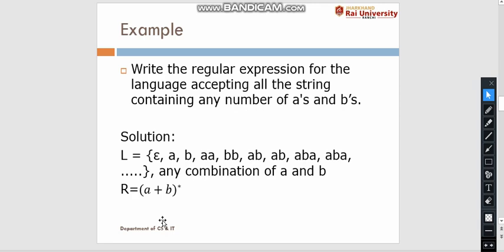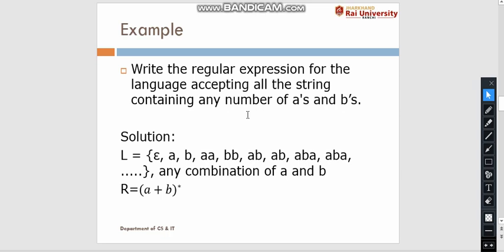The next example: we have to write a regular expression for the language accepting all strings containing any number of a's and b's. Here we have to create a language which will contain any number of a and any number of b. So how will we write the language?